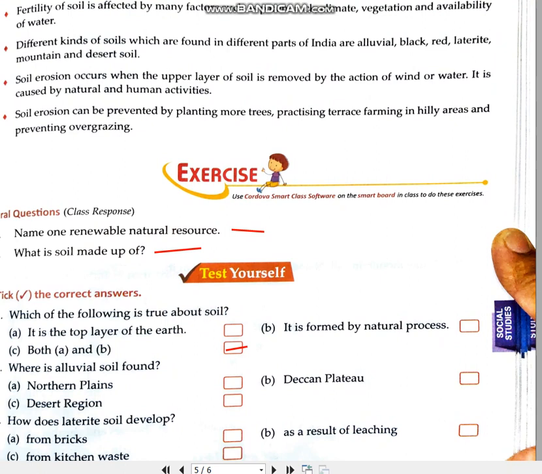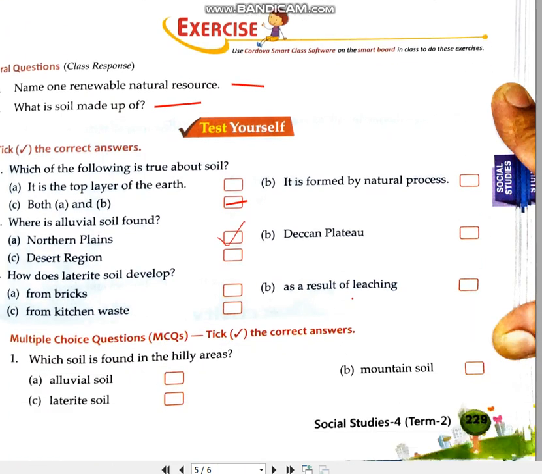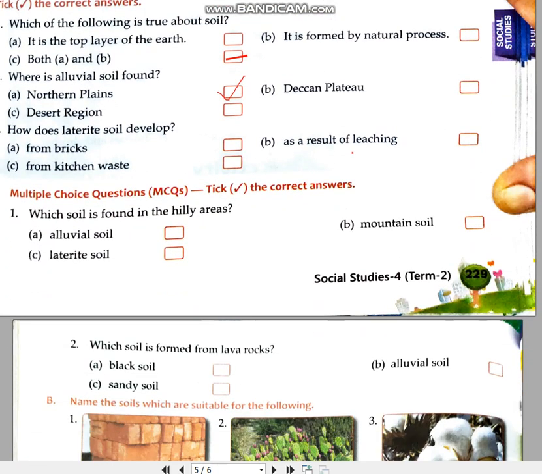Second one is, where is alluvial soil found? Options are northern plains, desert region, Deccan Plateau, and it's northern plains. Third one is, how does laterite soil develop? Children, if you have gone through the video carefully and you have read the chapter, then you must be aware of this particular answer. How does laterite soil develop? First one is from bricks, second from kitchen waste, third one as a result of leaching. So option B is correct, as a result of leaching.